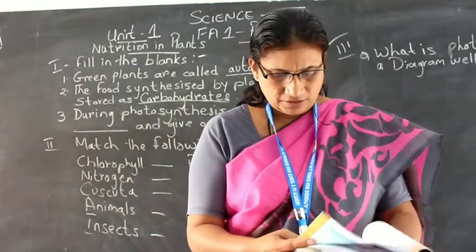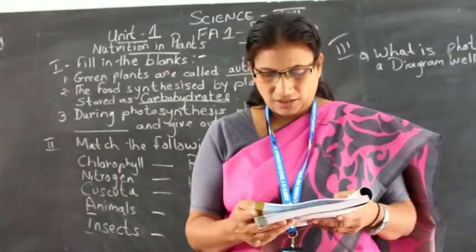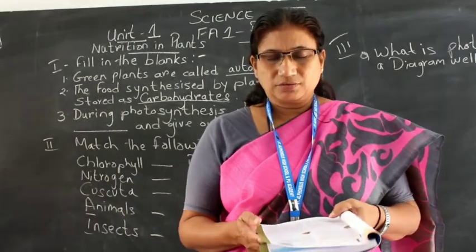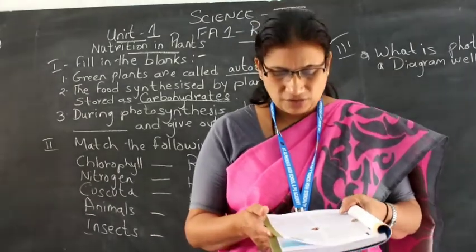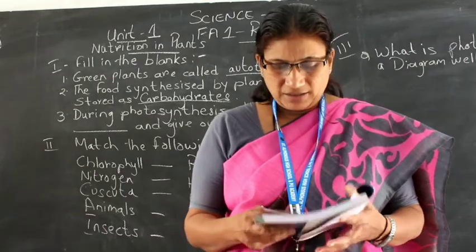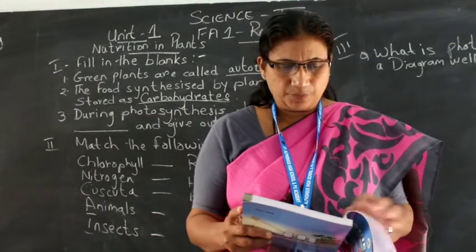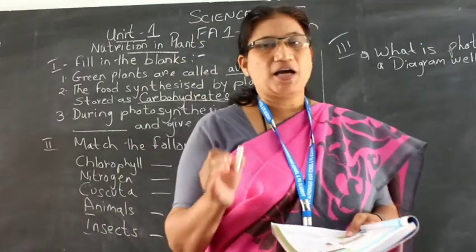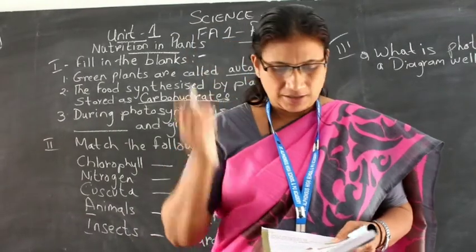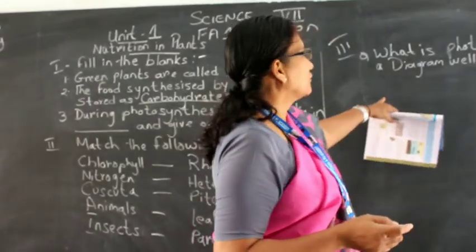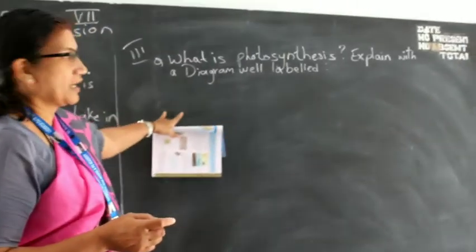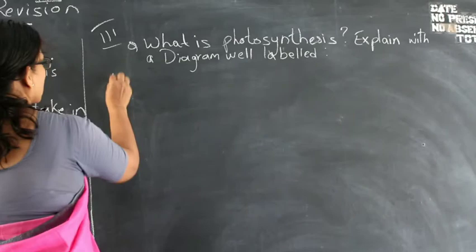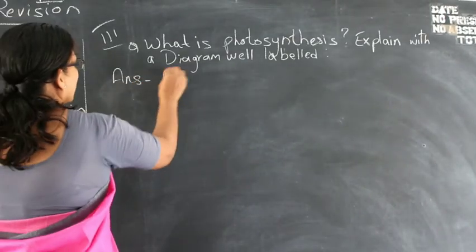When you ask what is photosynthesis, this is a basic process. It's a basic process of what happens in plants. Now, I'm just giving here: what is photosynthesis, explain with a well labeled diagram. So the same thing I will just show you over here. Photosynthesis means, the answer you can write like this.